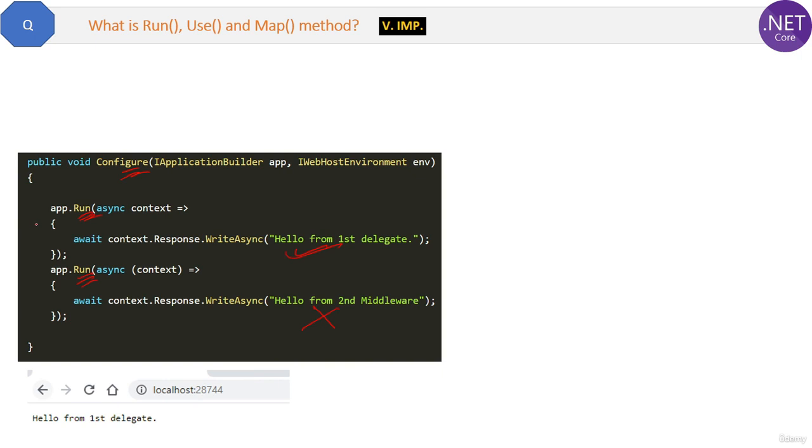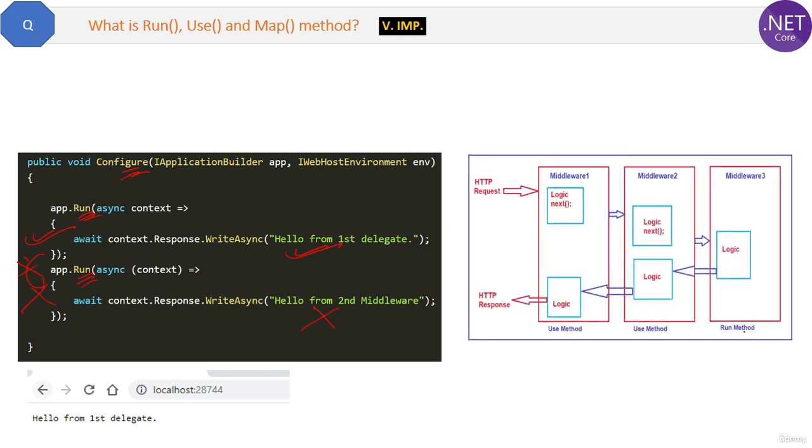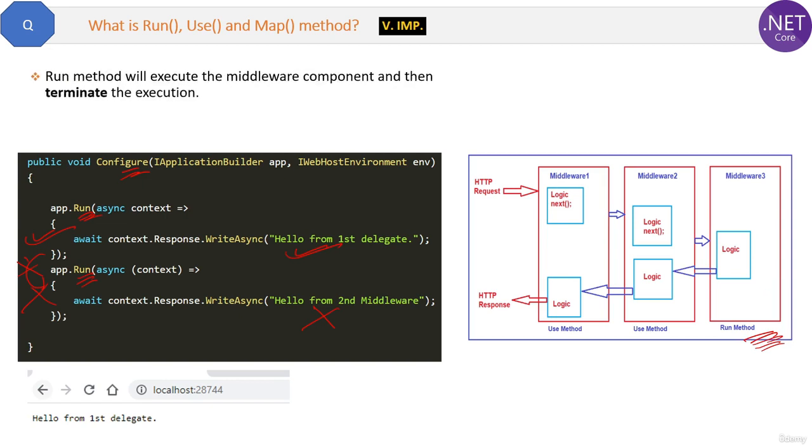The reason being is the run will immediately terminate the execution after the first method, and it will not pass the control to the second method or component or middleware. That's the reason why we put run method at the end of the request pipeline like this. Now because after that there is nothing going to be executed, that's why. The definition is run method will execute the middleware component and then terminate the execution. It should be placed at the end of the pipeline.